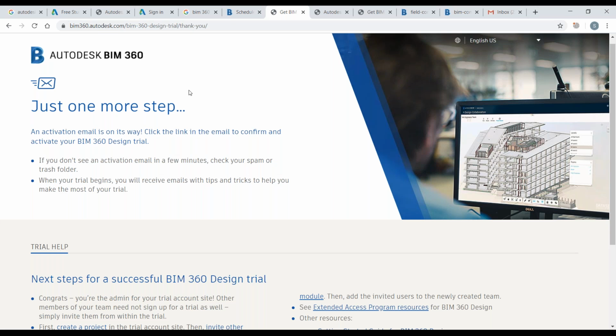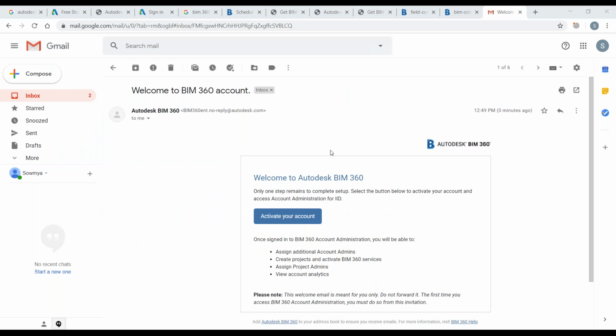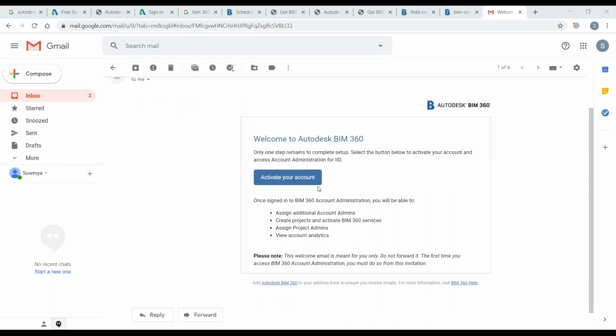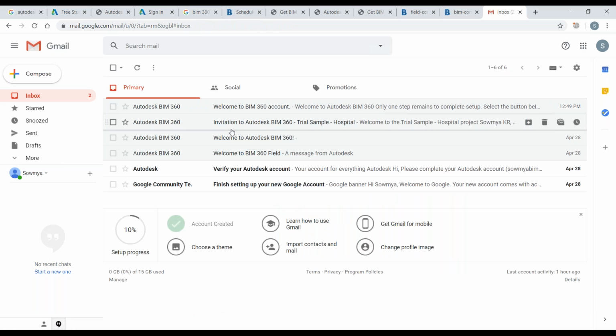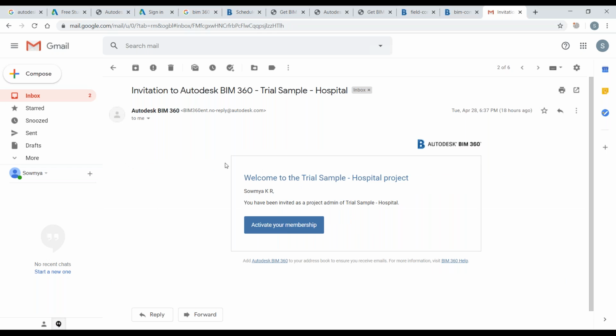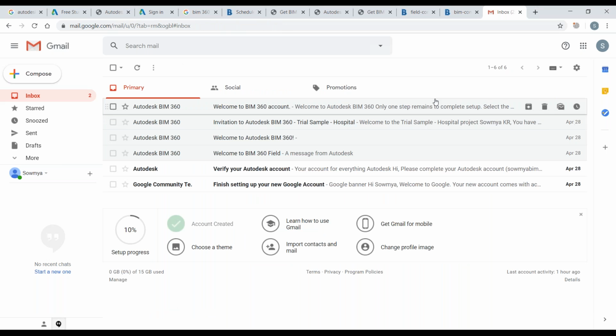Once you have given the BIM 360 design, we will get an activation mail stating that you can activate your account because you have created an account for the BIM 360 design. For BIM 360 field, you will get an invitation from Autodesk directly. For BIM 360 Glue, there is no activation, and you will receive a registration code. For the other products, you can make use of them directly.